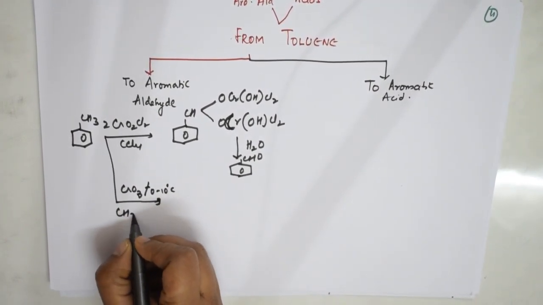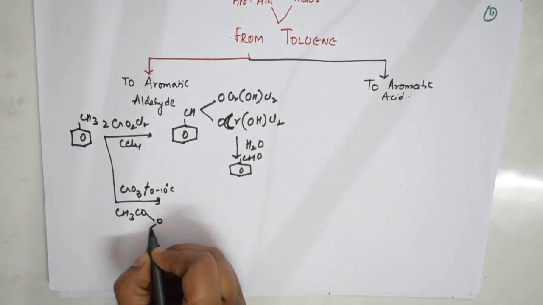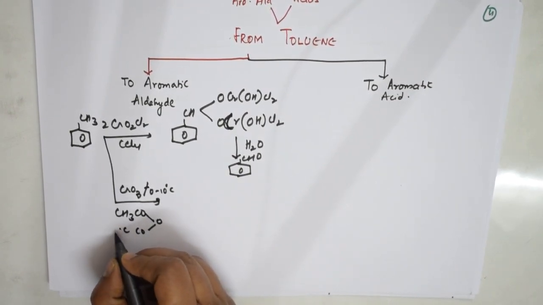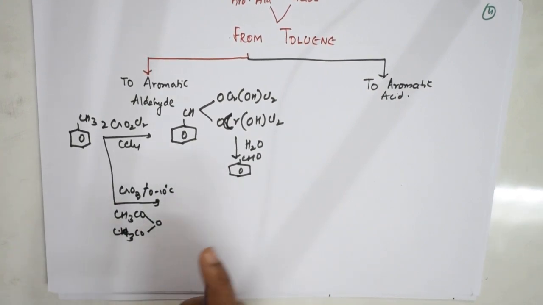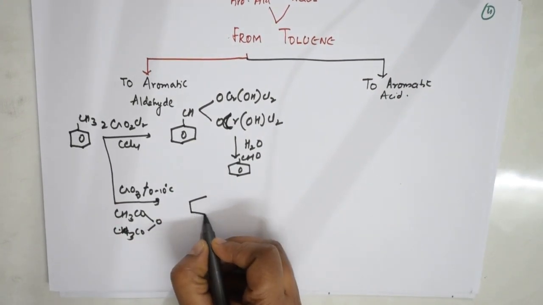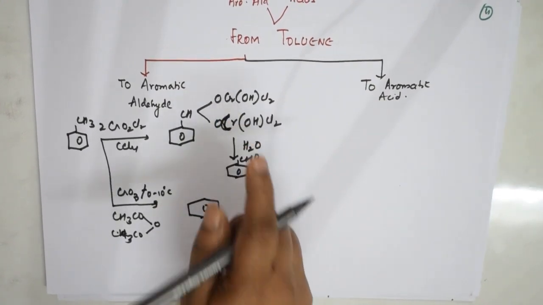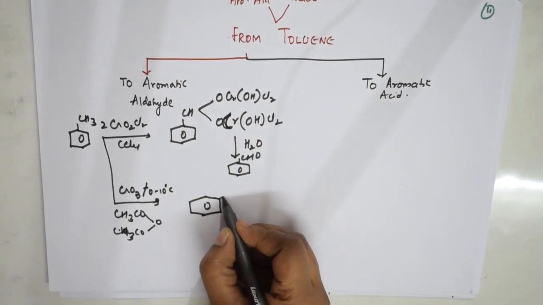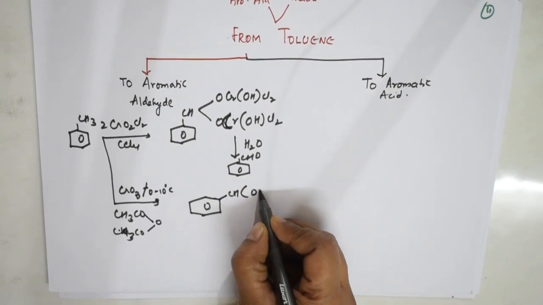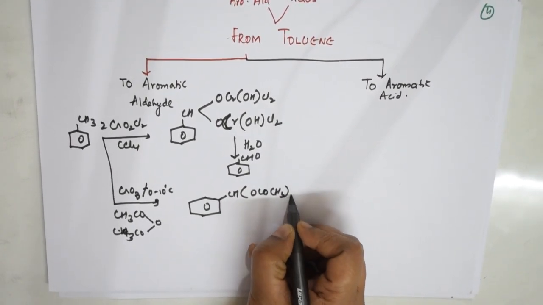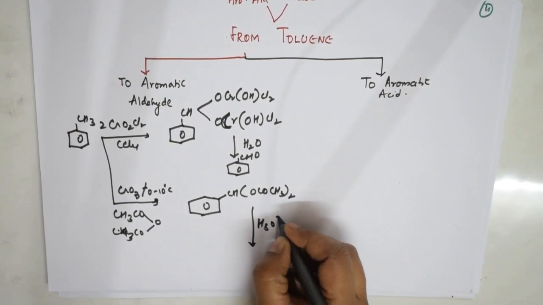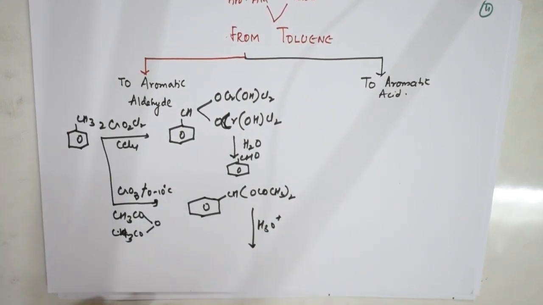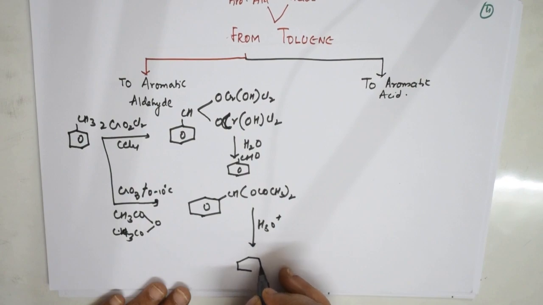Done. Next, I can also prepare benzaldehyde by using CrO3 at 0 to 10 degrees centigrade, in the presence of acetic anhydride. This is one more option which you can use. Again, there is a cleavage of the bond here. The first product I get, an intermediate, is the benzylidene diacetate, CH(OCOCH3) taken twice. Further, this undergoes H3O plus hydrolysis, and you will be getting benzaldehyde. This is clear, students, right?